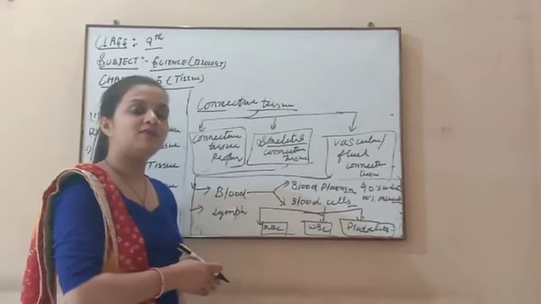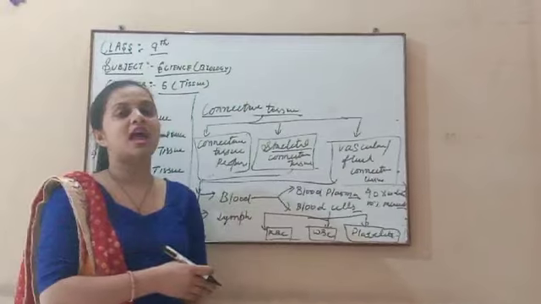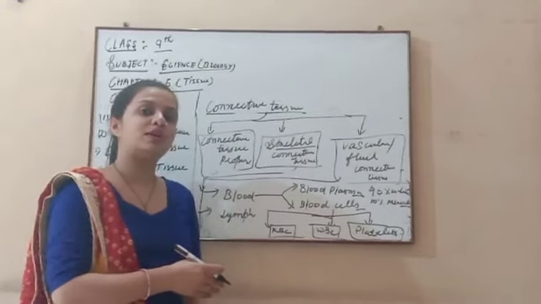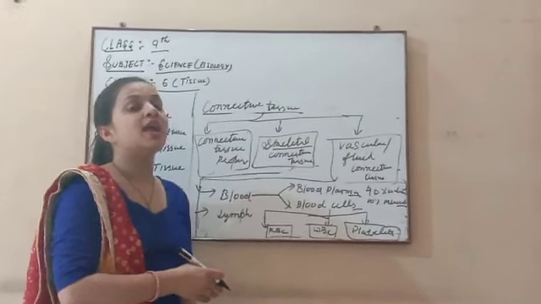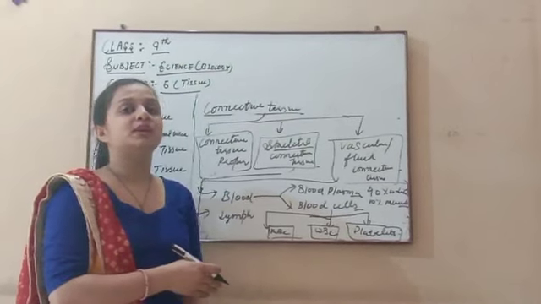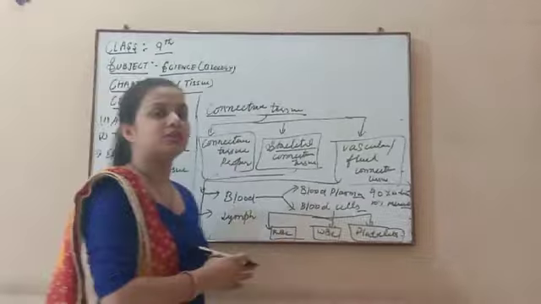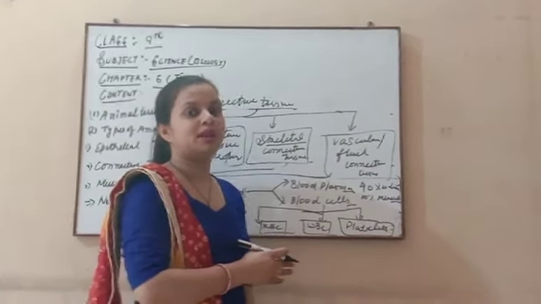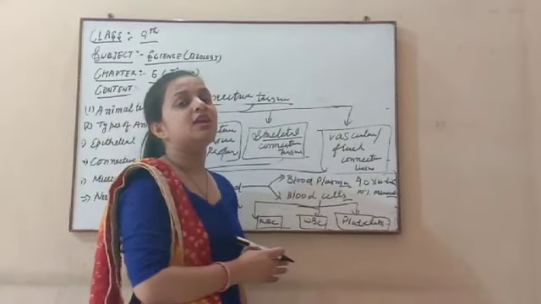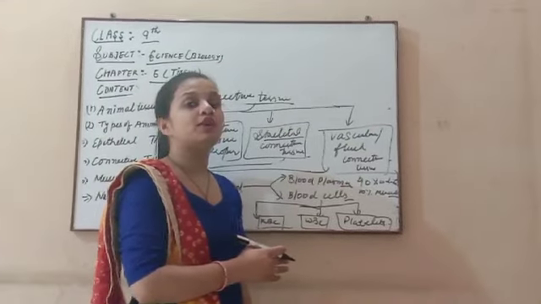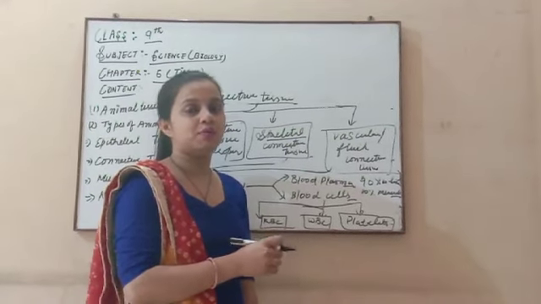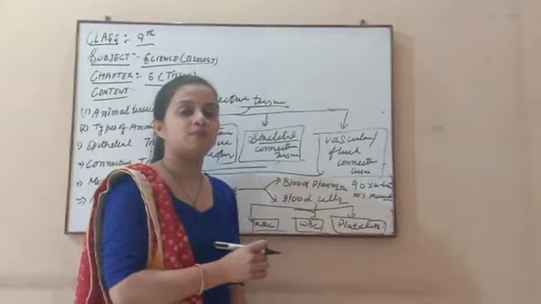Second one, WBC, white blood cells. They are colorless cells, and they help increase the immunity of our body, meaning they make the immune system strong and prevent our body from disease. This function is done by the WBC. And now we discuss the platelets. Platelets also play a very important role in our body. They help in blood clotting, meaning if any injury occurs in our body, at that time blood flows from our body.